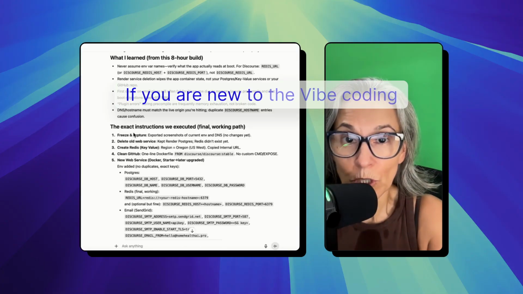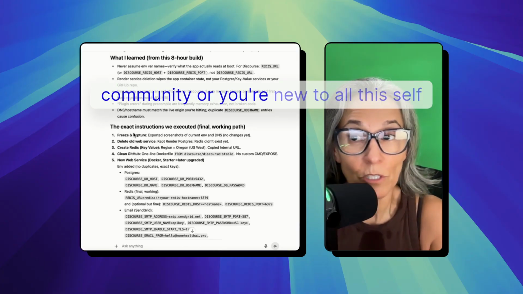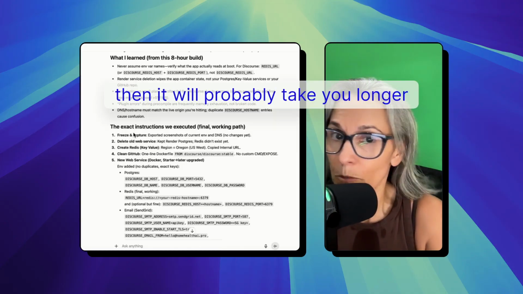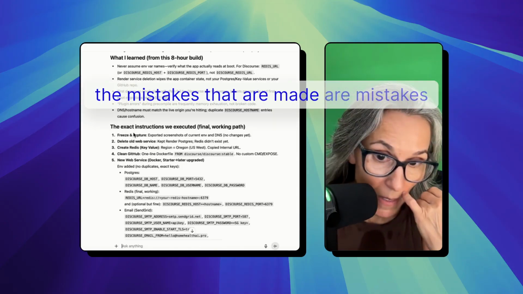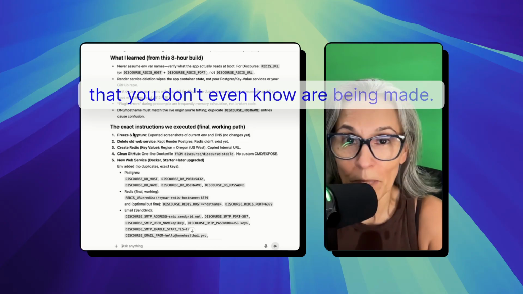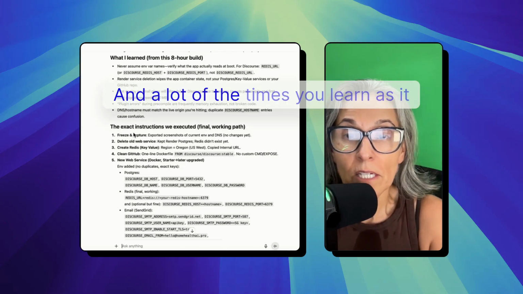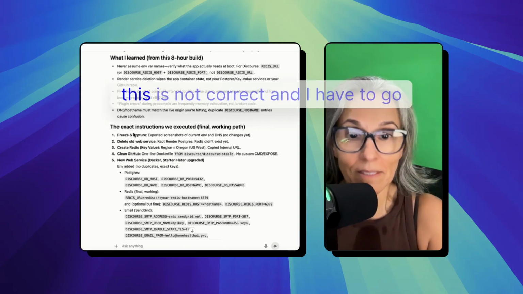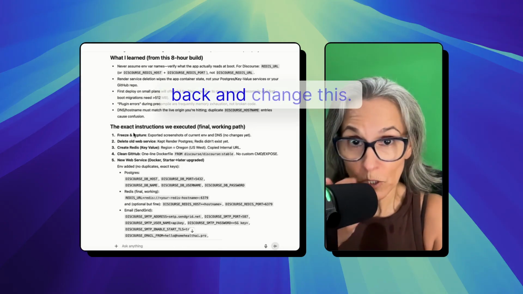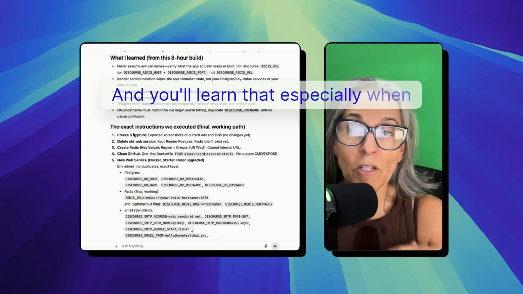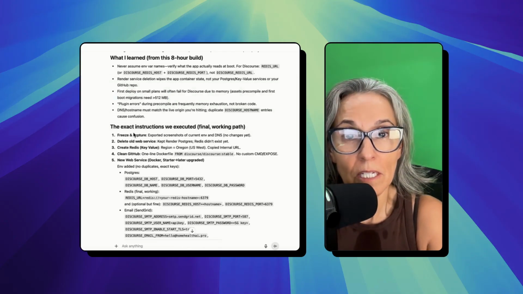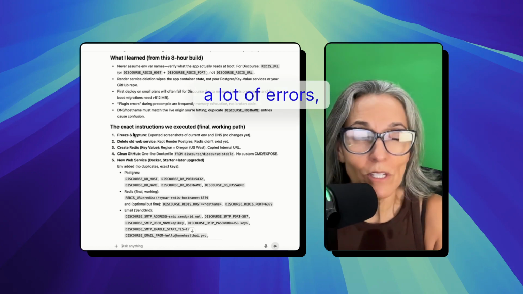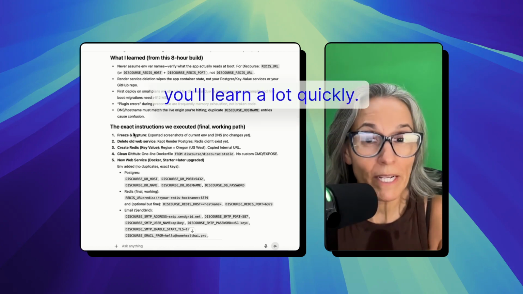If you are new to the vibe coding community or you're new to all this self-hosting like I am, then it will probably take you longer because the mistakes that are made are mistakes that you don't even know are being made. A lot of the times you learn as it learns, and then you realize, oh wait, this is not correct, and I have to go back and change this. You'll learn that, especially when you run your logs in a terminal and you have a lot of errors. You'll learn a lot quickly.